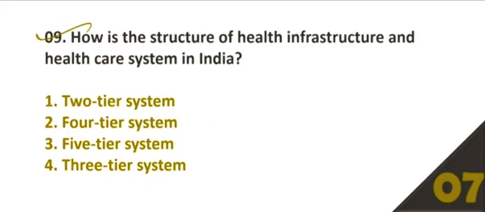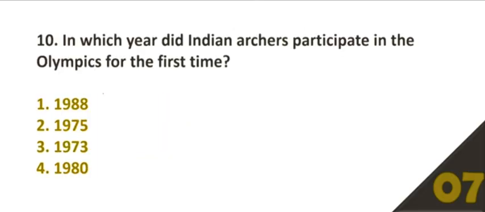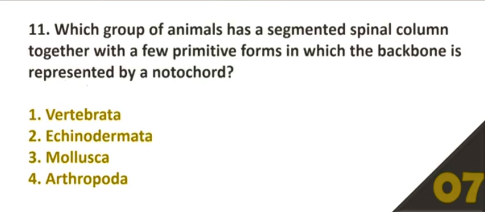Question number 9, how is the structure of health infrastructure and healthcare system in India? Option number 4, three-tier system. Question number 10, in which year did Indian archer participate in the Olympics for the first time? Option number A, 1988. 11, which group of animals has a segmented spinal column together with a few primitive forms in which the backbone is represented by a notochord? Option number A, vertebrate.